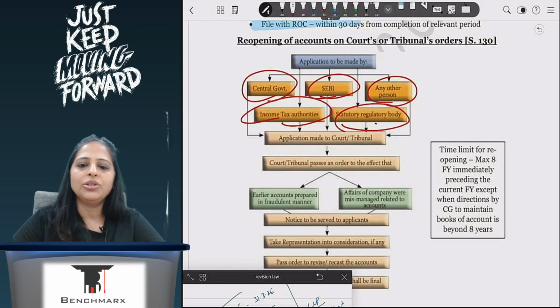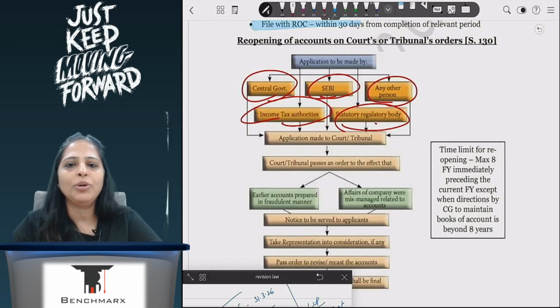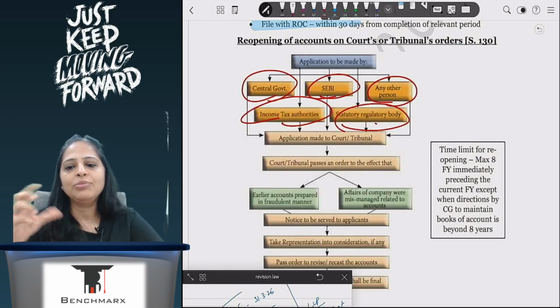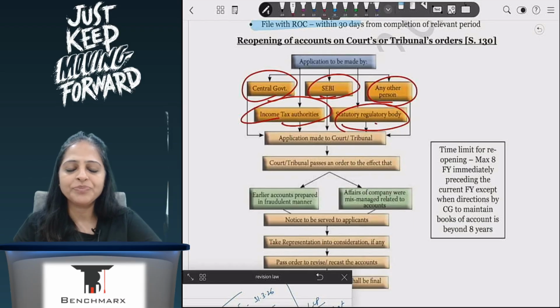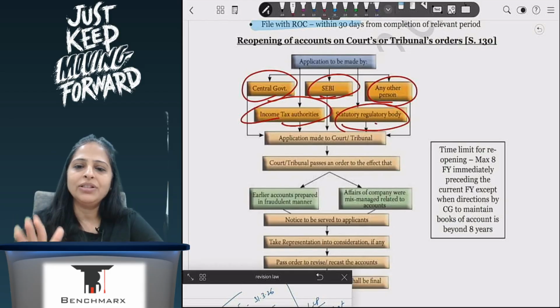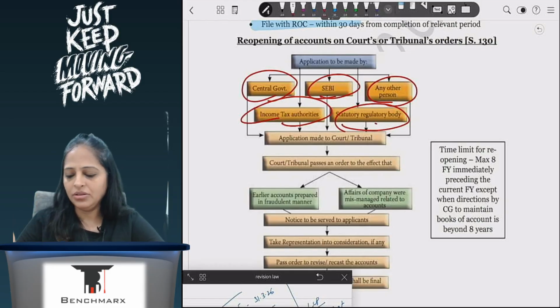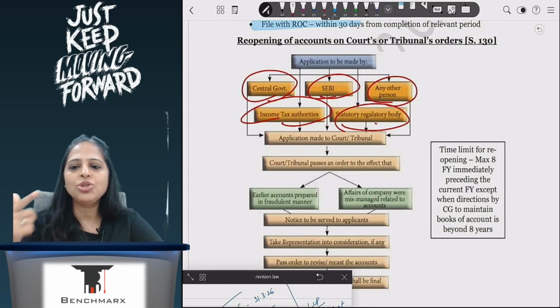They will go to the court or tribunal. They will say that the accounts are not properly maintained, there's some fraud that is happening, and the tribunal will give both parties an opportunity of being heard, and then after giving that opportunity, they will decide whether the reopening of accounts should be done or not. If they say that you have to reopen the accounts, then the recasted accounts will be my final accounts. I'll have to change it.